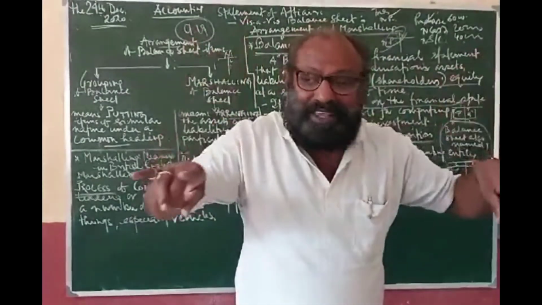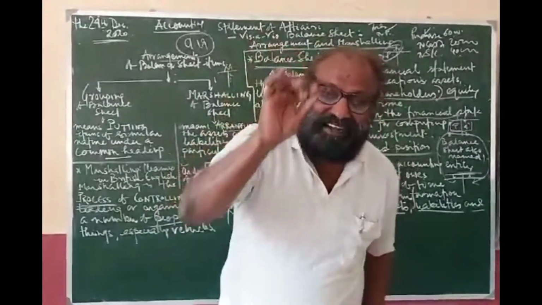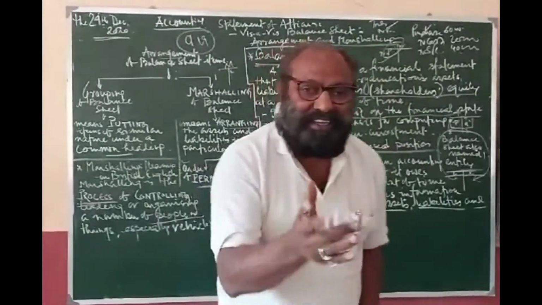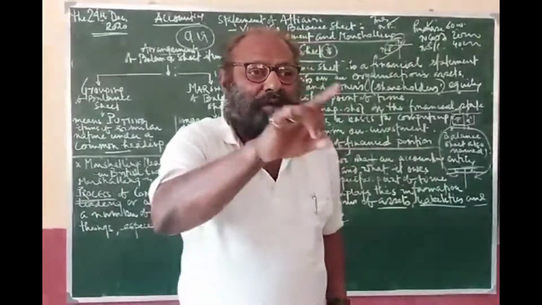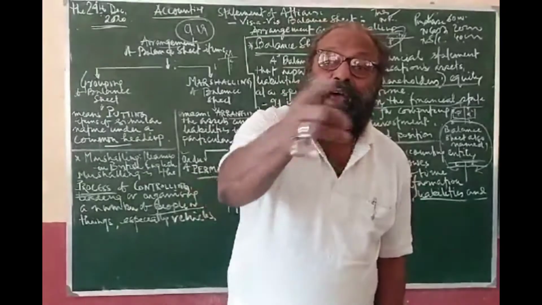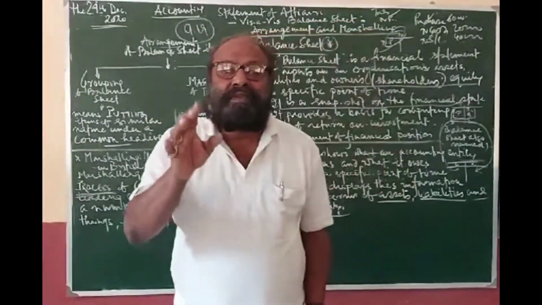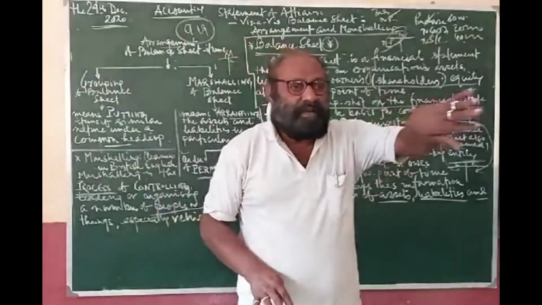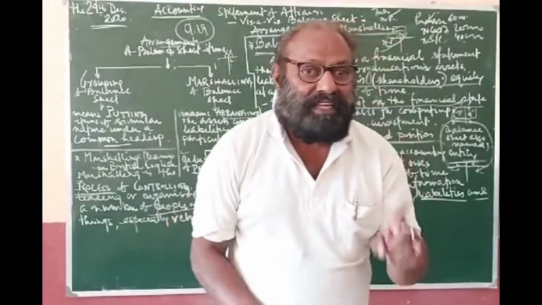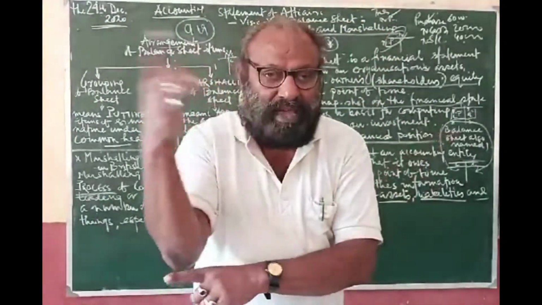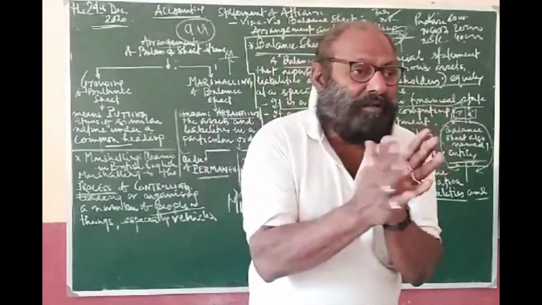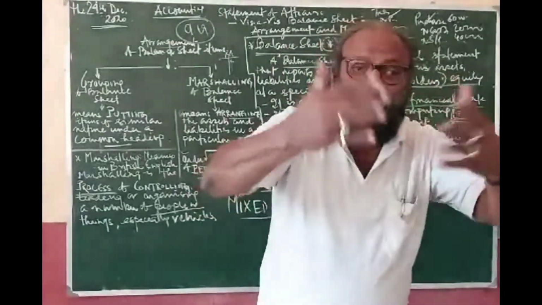Clear? So now I have told you everything with regards to balance sheet. In a nutshell, 5 or 6 items I am telling you, just bear them in mind. Balance sheet is a statement prepared after the preparation of the trading and profit and loss account. So it is a statement of balance items. Balance items refer to the assets and liabilities. So we can call it the statement of assets and liabilities, and it is nothing but a statement of affairs. Affairs means positive asset, negative liability. So it is a statement of assets and liabilities. Clear?